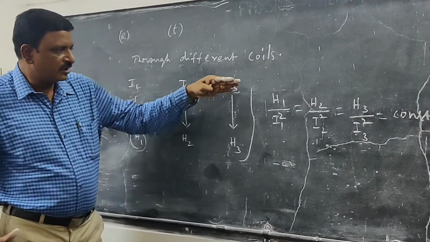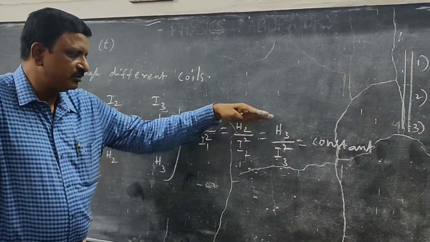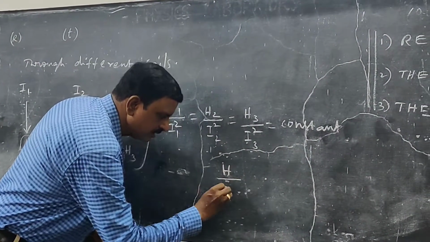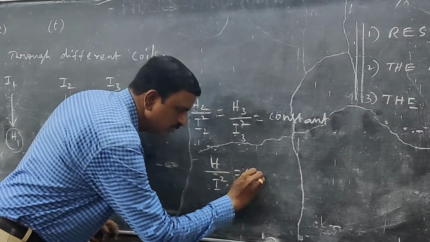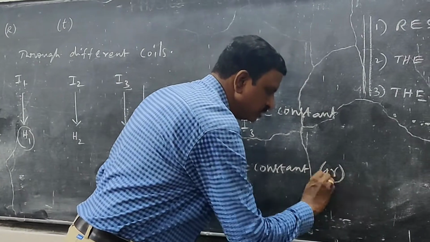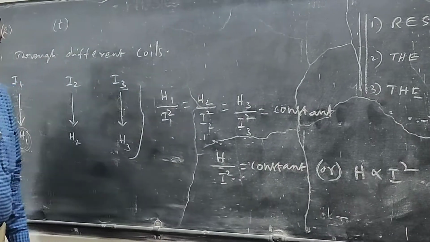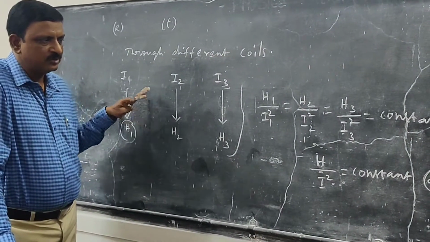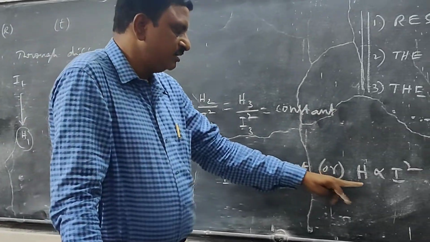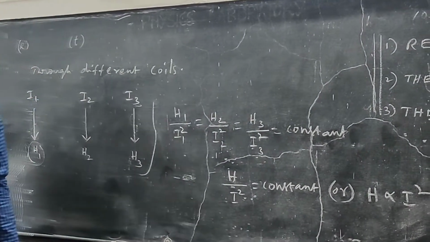Then he calculated the value of H1 by I1 square is equal to H2 by I2 squared equal to H3 by I3 squared equal to constant, or in general you can write it like this: H by I square equal to a constant, or H proportional to I square. So the second conclusion from the second part is the final result: the heat energy generated is directly proportional to the square of the current passed through the coil.